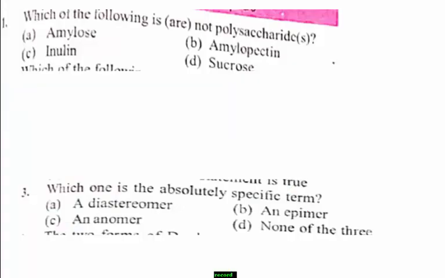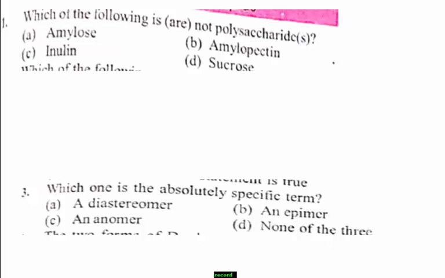First question: which of the following is not a polysaccharide? The options are: option A, amylose; option B, amylopectin; option C, inulin; option D, sucrose. Among these options, which one is not a polysaccharide?